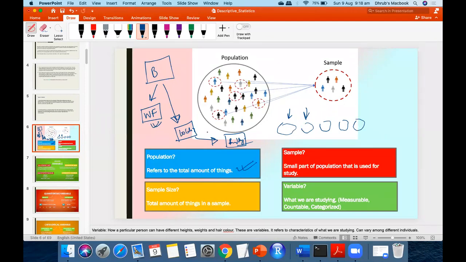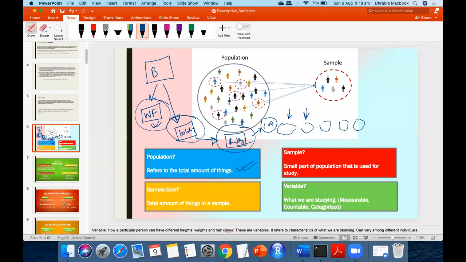But you understand what a sample is. This can also be a sample, this can also be a sample. Whatever is drawn from the population as a group or a subset is a sample. Now the sample size, that is the total number of things in a sample, may be large or small, based on your convenience or the way you want. I can only afford to interview people from my building. So what is my sample size? For example, the number of people in my building is 100, so my sample size is going to be 100.